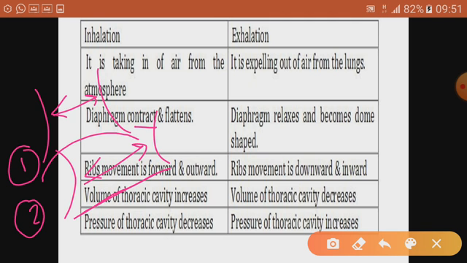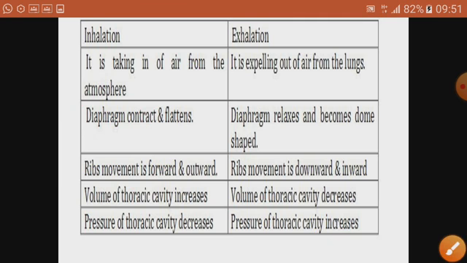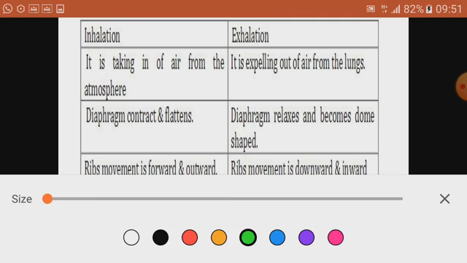And what is the role of the ribs? Ribs move forward and outward. You can examine on your own. When you inhale, just try to inhale the air and see what happens. Diaphragm contracts, it becomes flat. Ribs move outward. Volume of the chest cavity increases. Pressure of the air inside the chest cavity decreases, and air which is rich in oxygen rushes inside. So this is inhalation. Now just opposite of it, during exhalation we will see what happens.